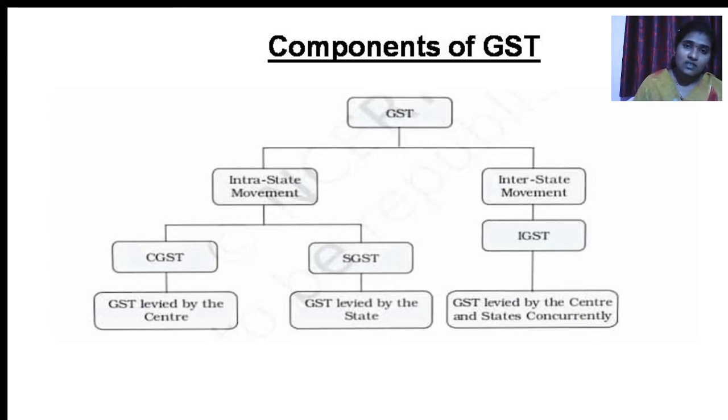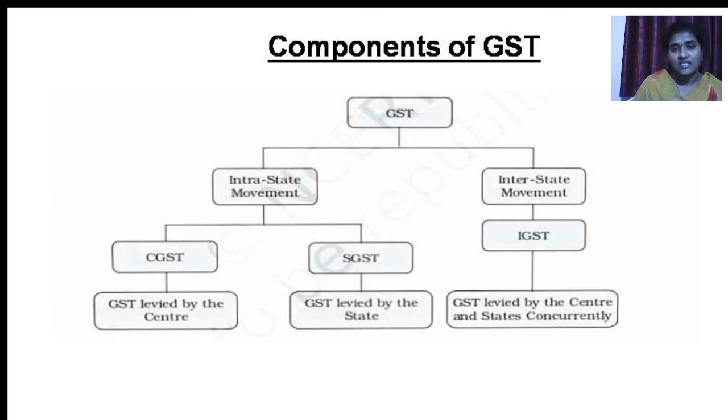CGST is nothing but whatever the GST levied by the central government, that we can call as central GST, Central Goods and Service Tax. And SGST is nothing but GST which is levied by the state government, means state GST, that is State Goods and Service Tax.